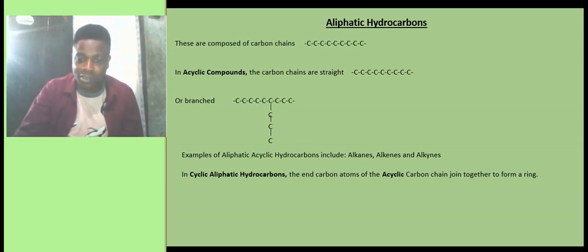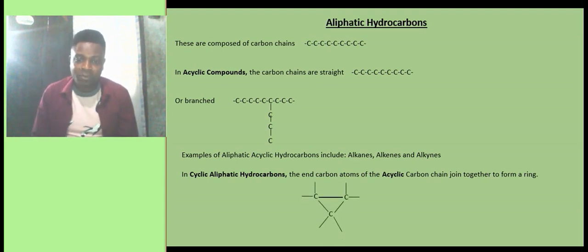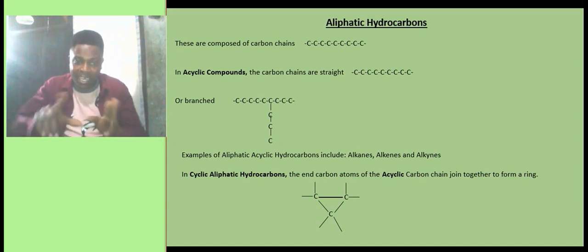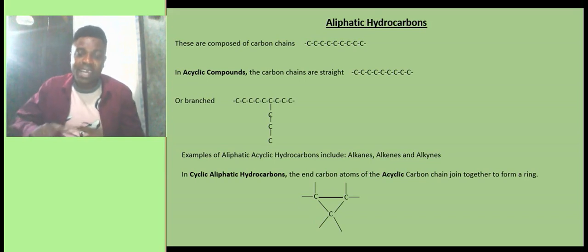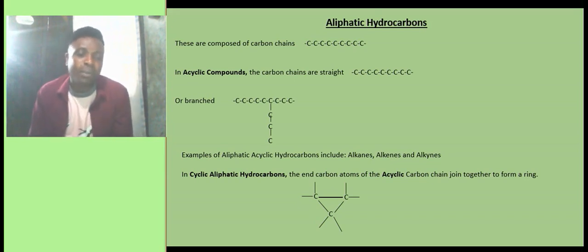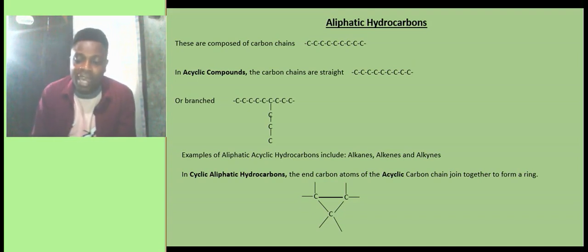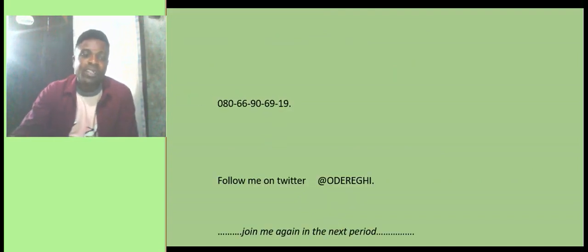Now let me show you a structure. Now look at the structure. It was moving straight before, then there is another. In fact, there are three carbon atoms there. For instance, here you can see that the last carbon atom, the one below, is now joining to the other two to form something like a ring structure. So when you see any hydrocarbon that has the form of a ring, it means it belongs to the group of hydrocarbon called the cyclic aliphatic hydrocarbon.